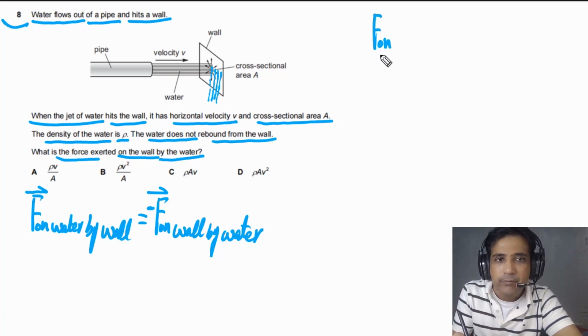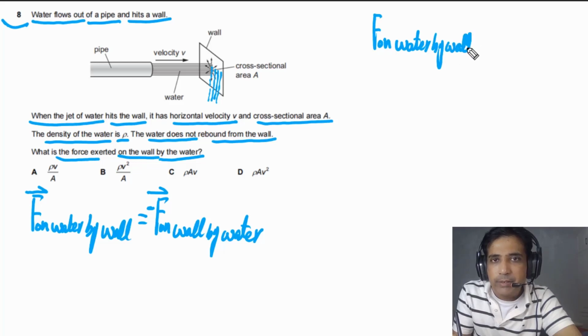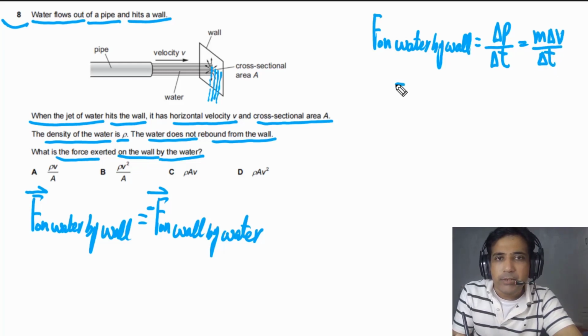So this is force on water by wall. We will find this force first of all, and this force is simply equal to the rate of change of momentum of water, and rate of change of momentum is equal to m times delta v over delta t. We can rearrange this as m over delta t, the mass flow rate, times the change in velocity.